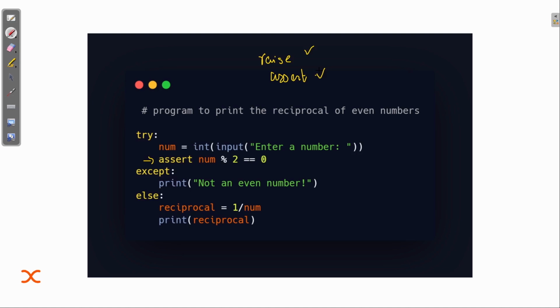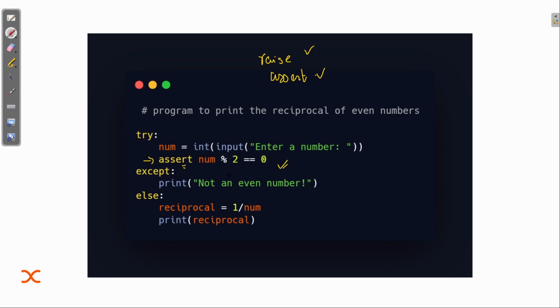If that condition is not satisfied, it will actually cause an error. That's why I'm using this assert, with num mod 2 equal to 0. We are checking if this condition is true.